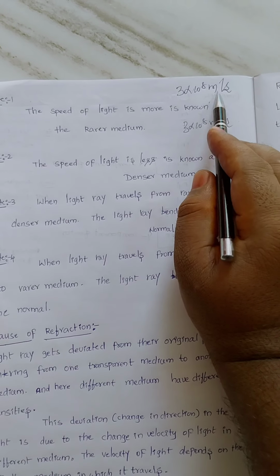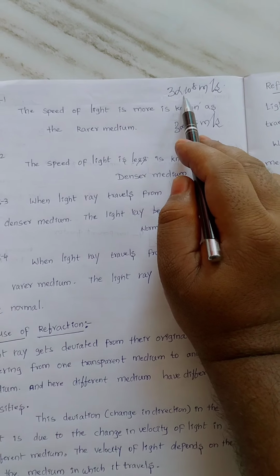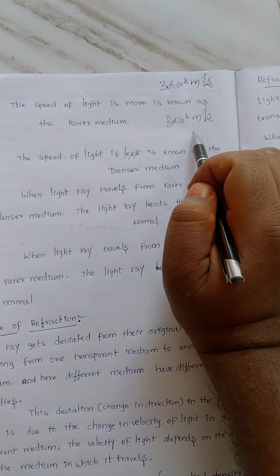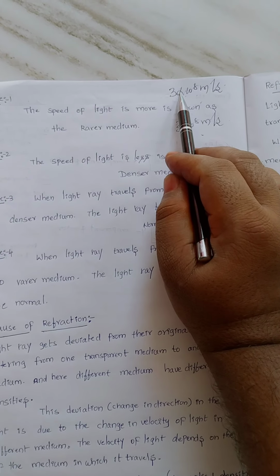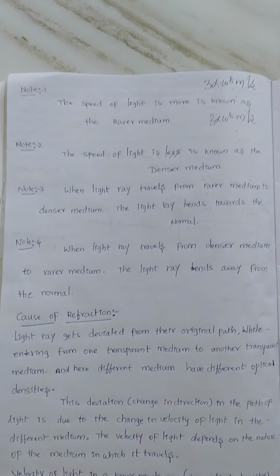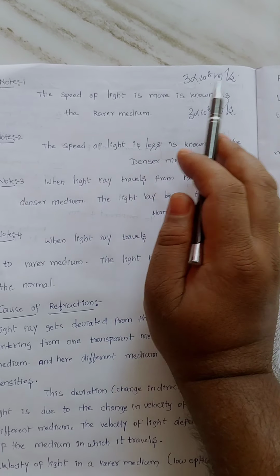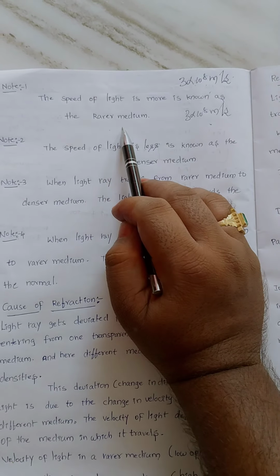The speed of light in air is approximately equal to 3 × 10^8 meters per second, and in vacuum also 3 × 10^8 meters per second. So a medium where the speed of light is more is known as the rarer medium. Air, compared to all mediums such as glass and water, is a rarer medium, because the speed of light is more in air. The second note point: where the speed of light is less is known as the denser medium.